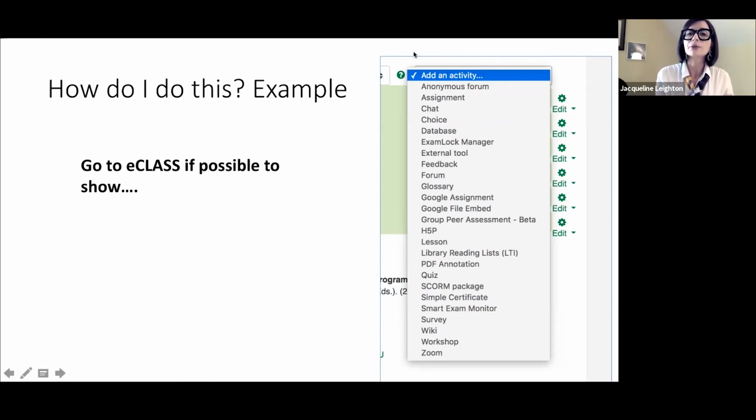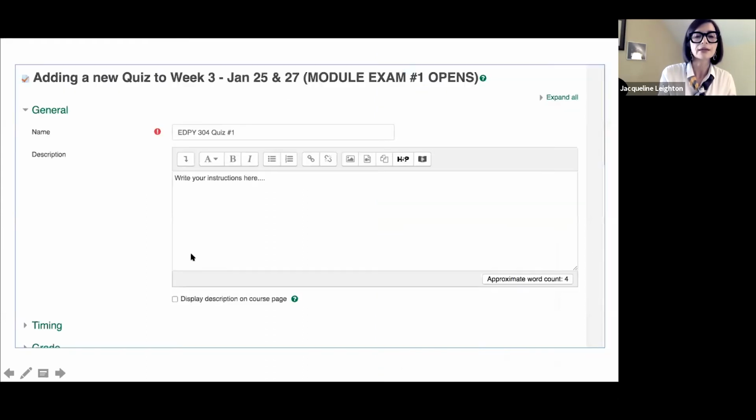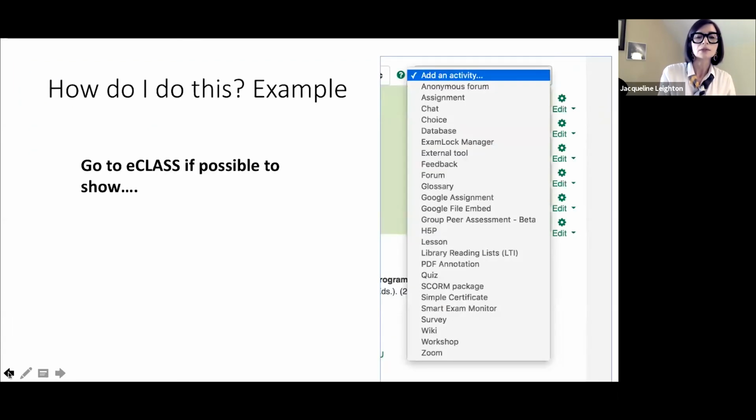Now I'm going to share my screen because I'd like to show you. Actually, before I do that, the very first thing is how we would create this kind of open book multiple choice assessment in eClass.